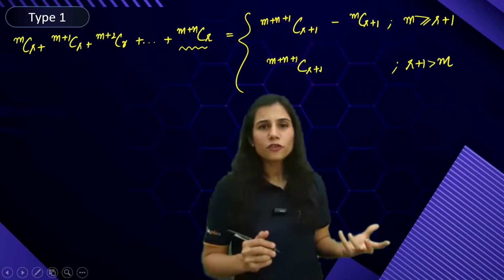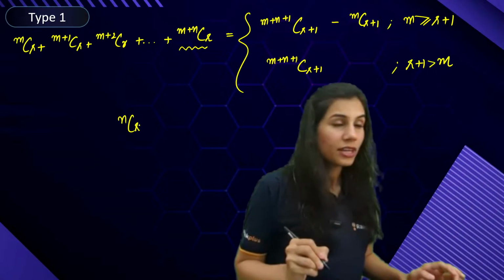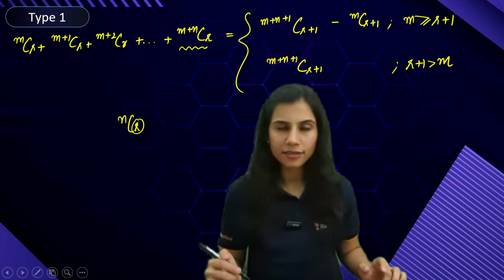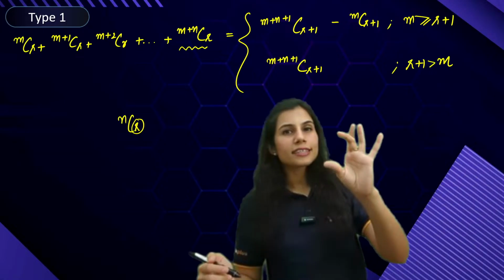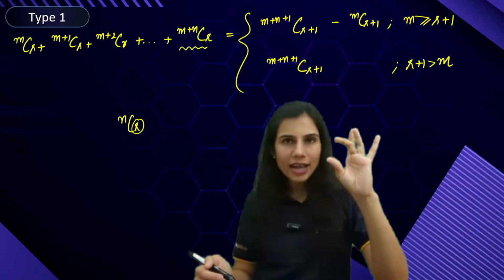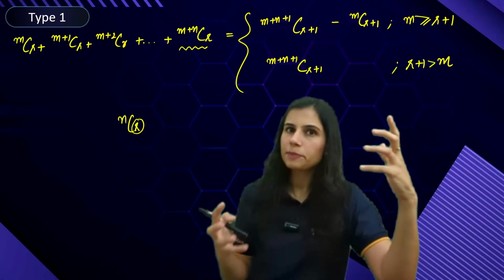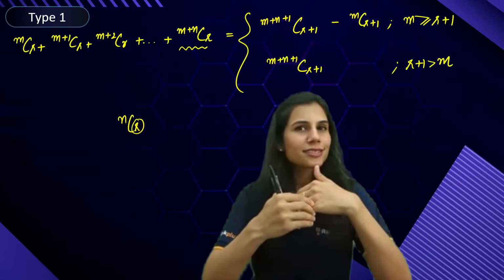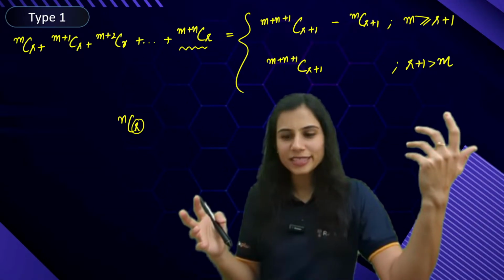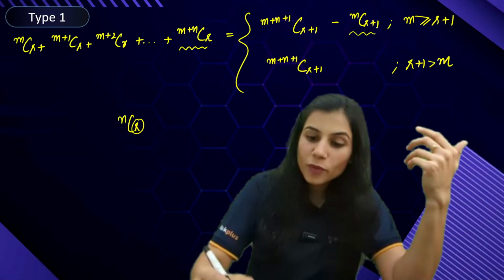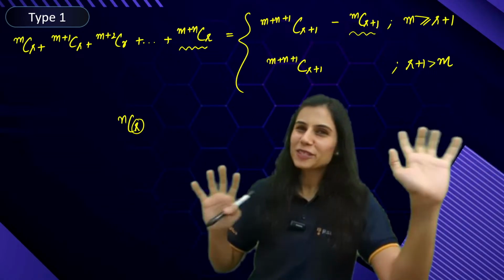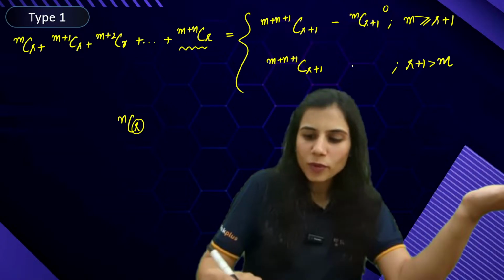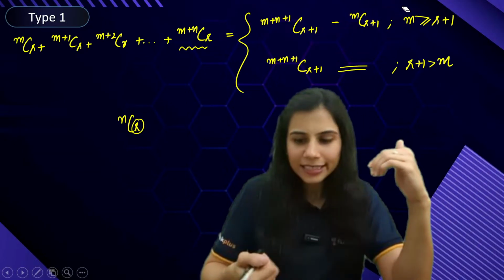Because you know, as a matter of fact, that your NCR is well defined only when R is less than equal to N. Then only this NCR is a valid quantity. It gives you a valid, well-defined, acceptable answer. If your lower index is greater than the upper index, this NCR makes absolutely no sense. Similarly, if R plus 1 is greater than M, MCR plus 1 makes no sense. The value of it simply becomes 0. And that is why it's absent from the next quantity.